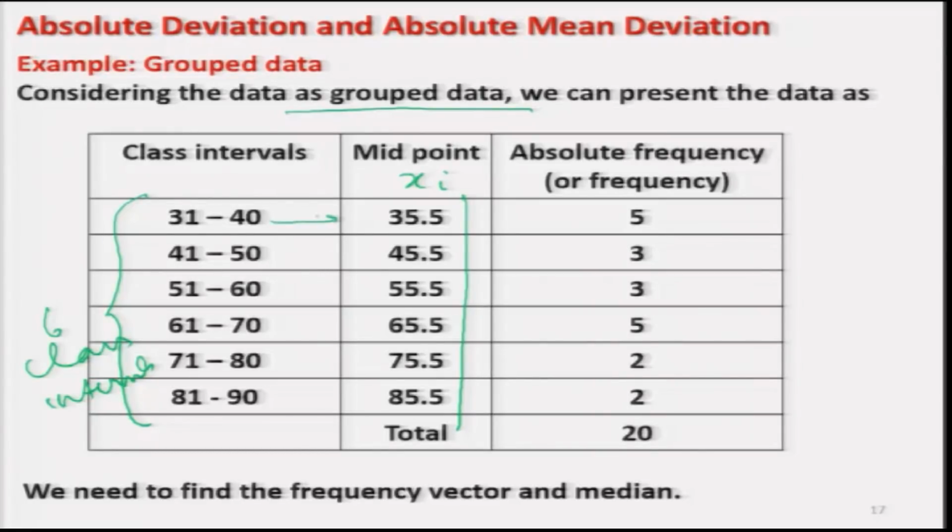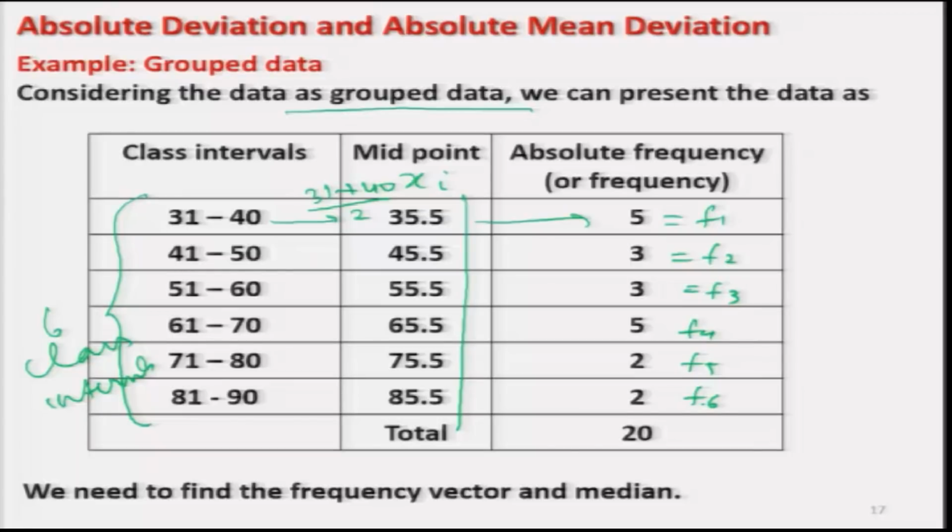So, you can see here this value is 31 plus 40 divided by 2. So, this is 71 by 2, which is 35.5, and so on for the other values, and here are the frequencies. So, 5 is the frequency of class 1, f2 which is the frequency of the second class is 3, then f3, then f4, then f5, and then f6.